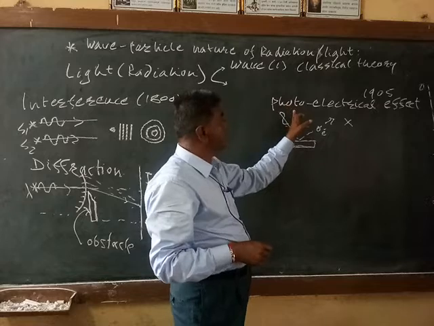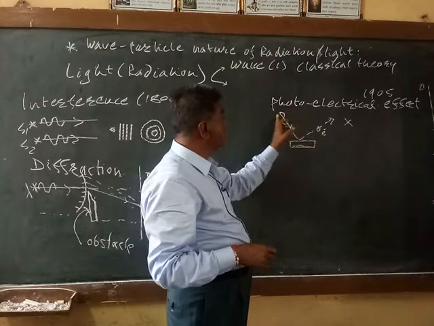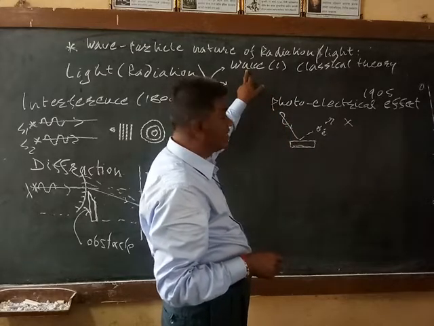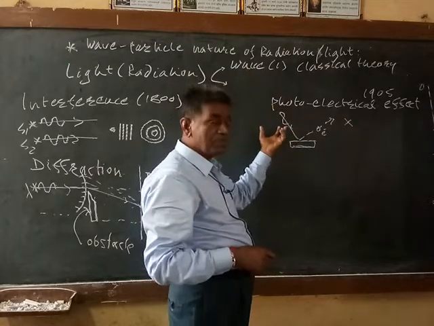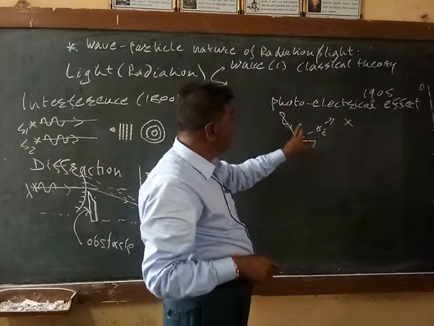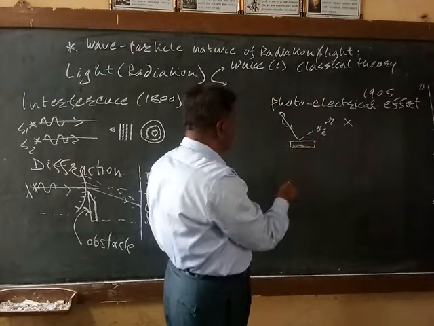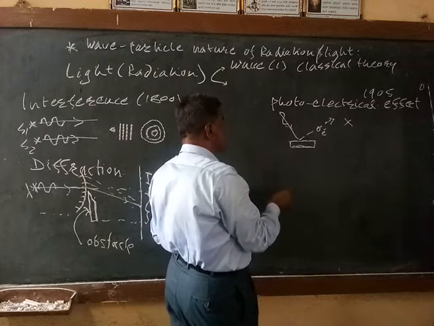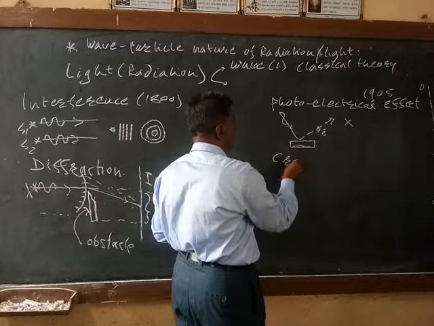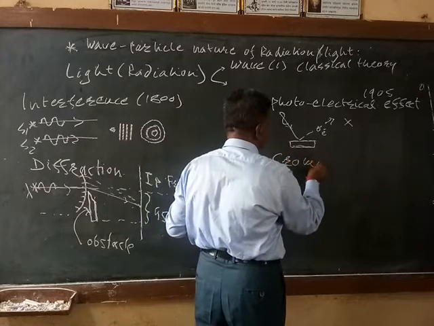So this is a light phenomenon, and this effect is observed but not explained by considering the definition that light is nothing but a wave, and by applying the properties of the wave and the classical laws, this effect is not explained. So we look towards another effect, which we call the Compton effect. This is also a light phenomenon.